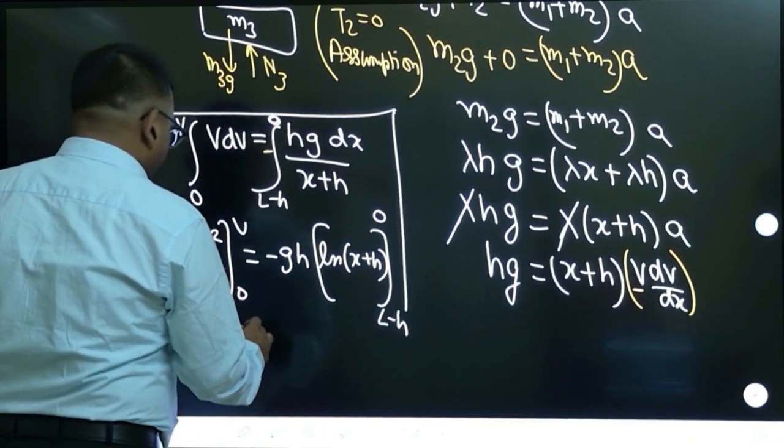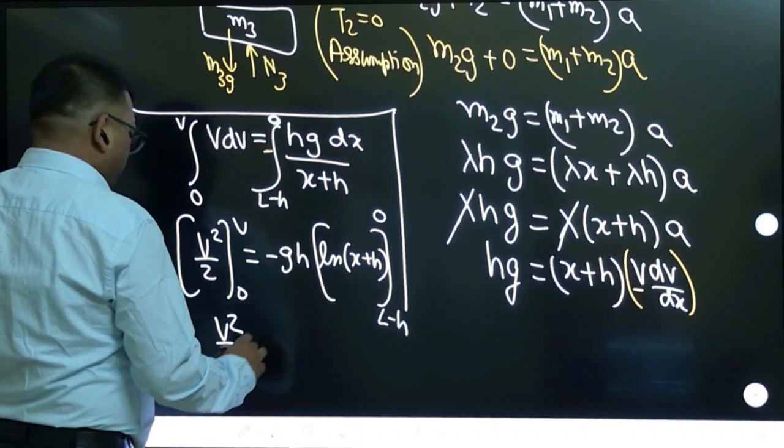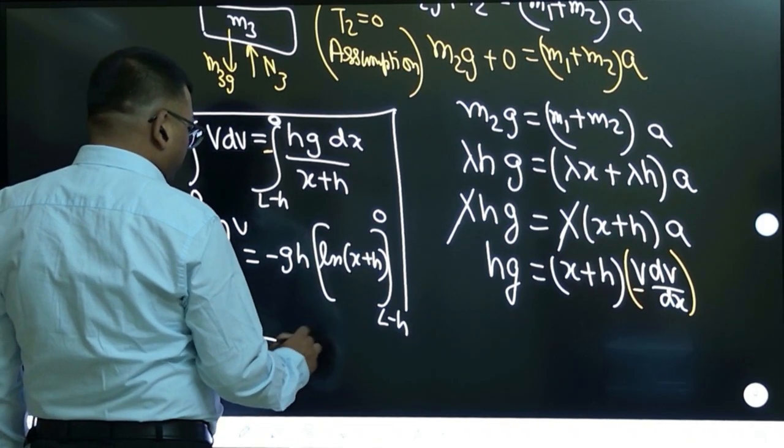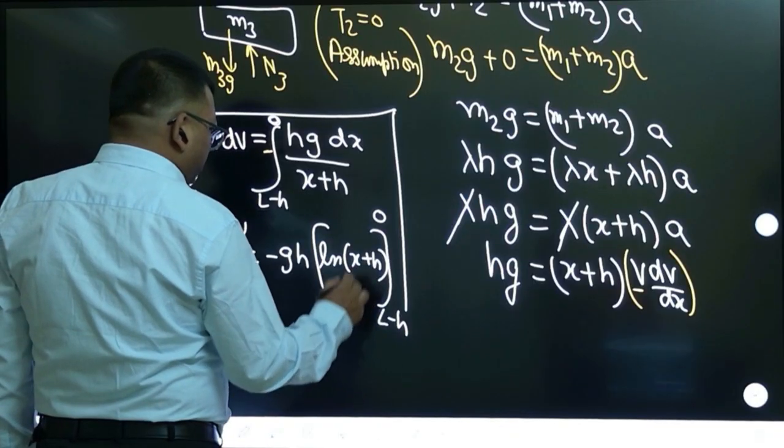Now you substitute it. So v square by 2, upper limit minus lower limit is 0, minus gh times ln of (x plus h) with the limits.